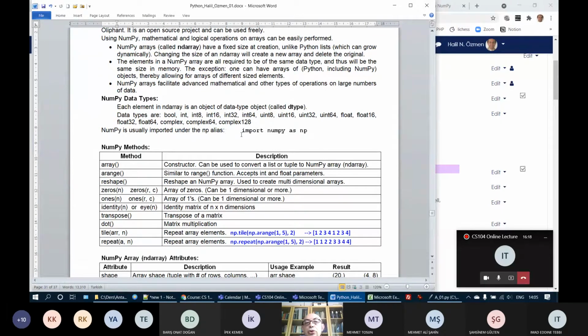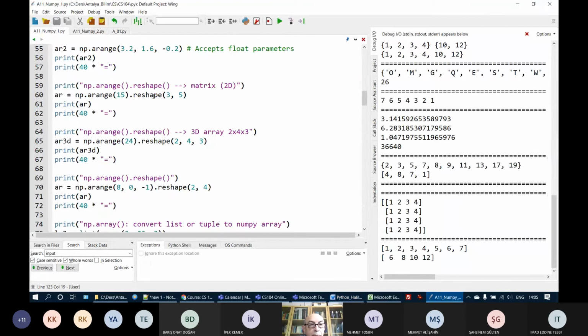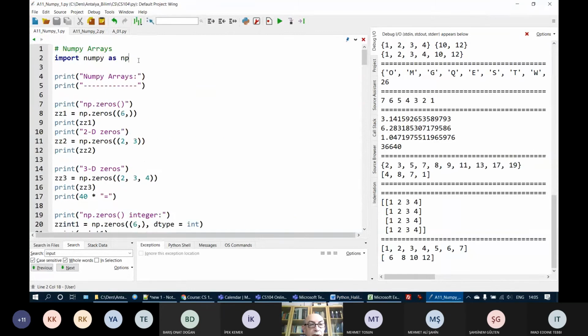In order to use NumPy arrays, you have to import the NumPy package into your program. So when we write a NumPy array program, let's go to the top of this program. Here I have a statement which contains import numpy as np. Usually the np abbreviation is used for NumPy, and that's why I also added this as np.